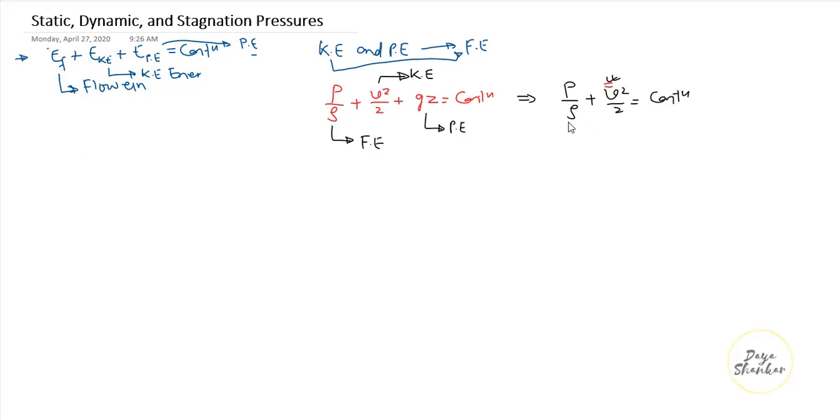Why? Let us take an example. This is a pipe through which water is flowing. Water has a fixed density, that means density is equal to 1000 kg per meter cube. So here rho becomes constant, and this 2 is already constant. So we have two variables: pressure is one variable and velocity is another variable. That means the sum of these two remains constant.